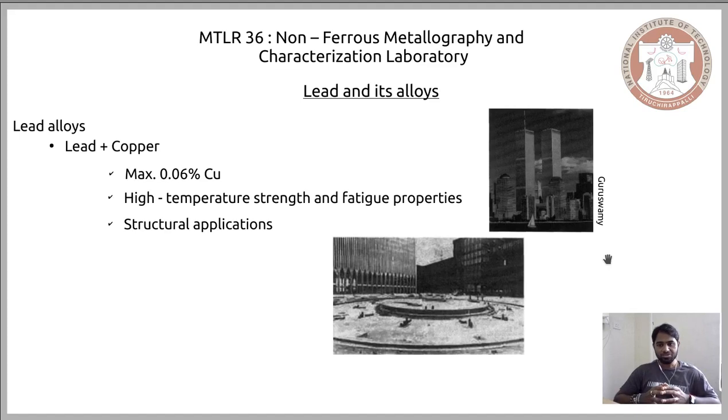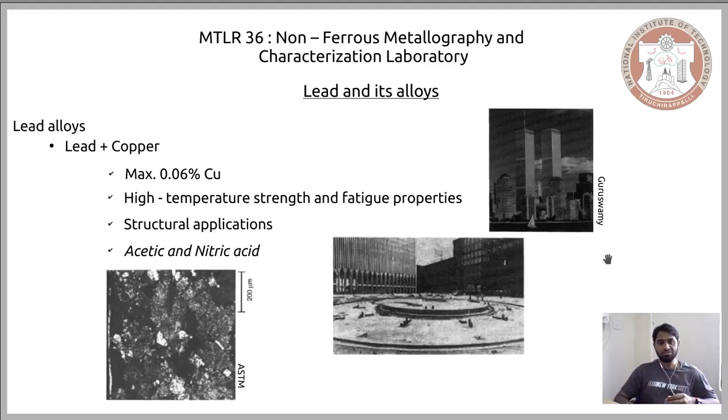Now in the present condition, the use of this combination of lead and copper has significantly reduced, particularly in structural applications. However, when you have such an alloy and you want to etch it, the etchants required are acetic acid and nitric acid.